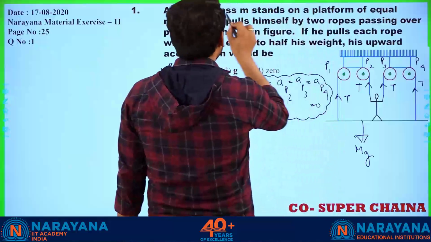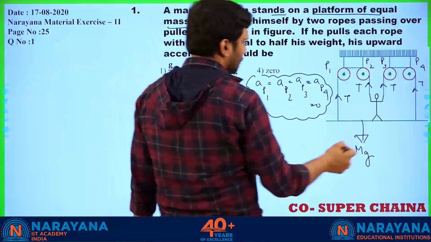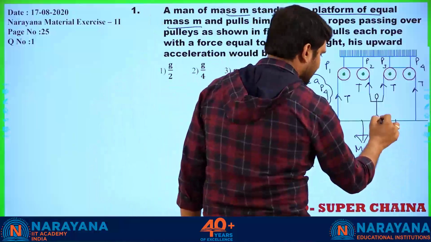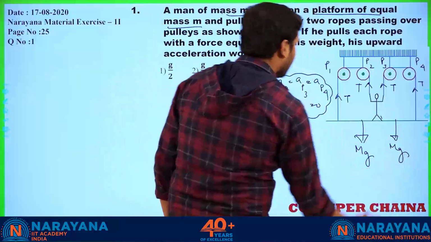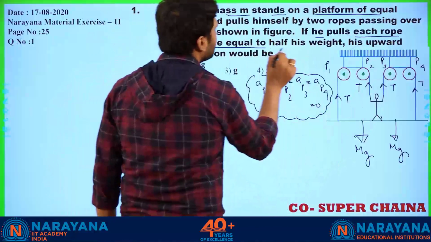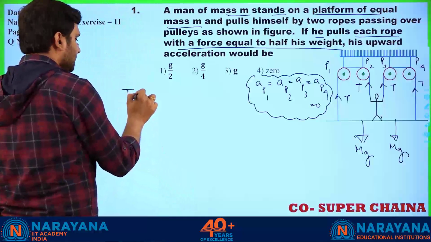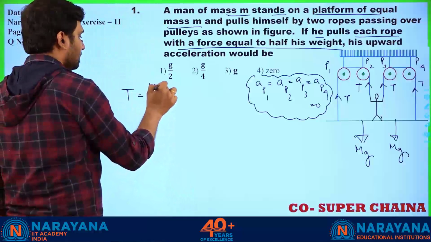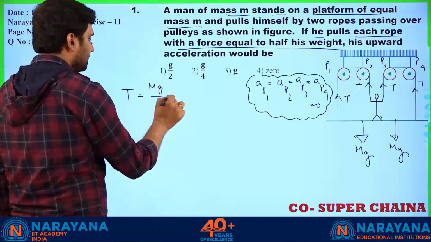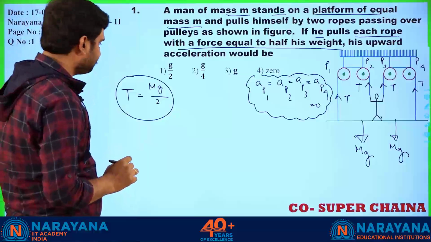And see, mass M stands on a platform of equal mass M. No problem. What is the force acting for this person? That is also Mg. What have they said? He pulls each rope with a force equal to half of his weight. So each tension value is equal to capital Mg by 2. Alright.